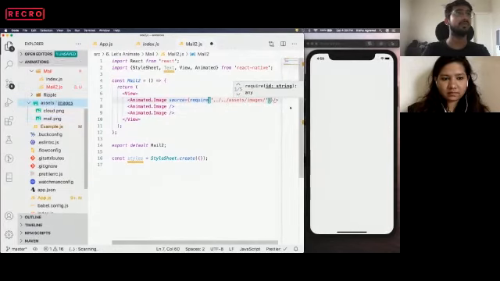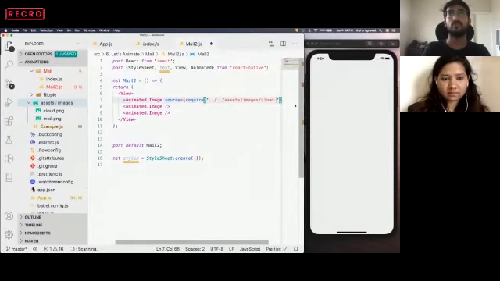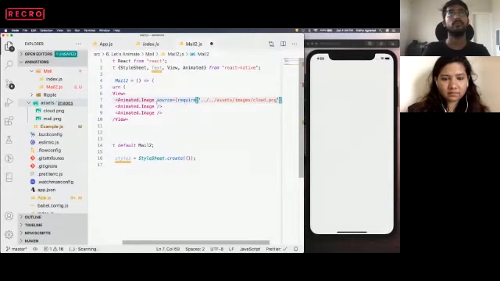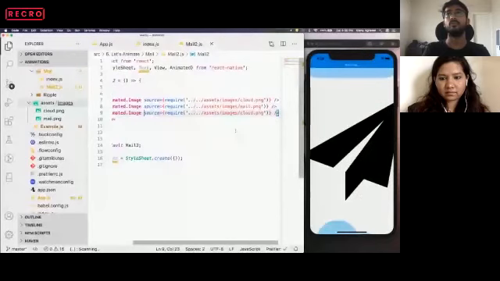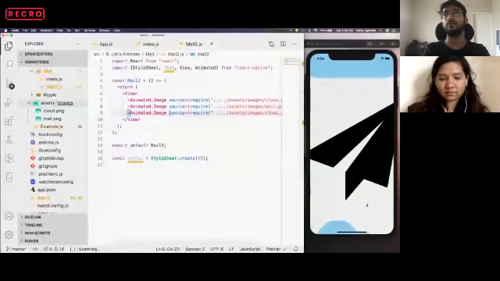One is cloud and one is mail. So the first one that we want is cloud. The second source that we want is mail. The third is again cloud. Okay, now all these three are there, but the size is distorted. Let's put some style on it.